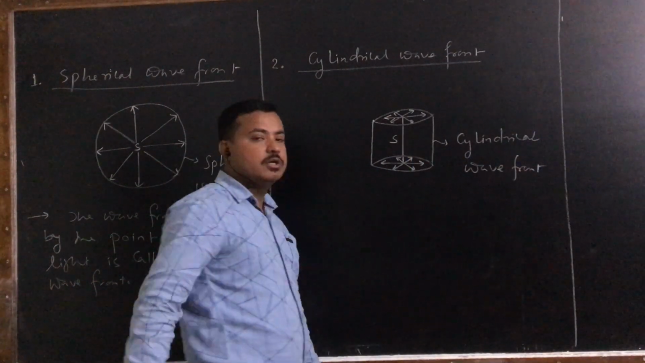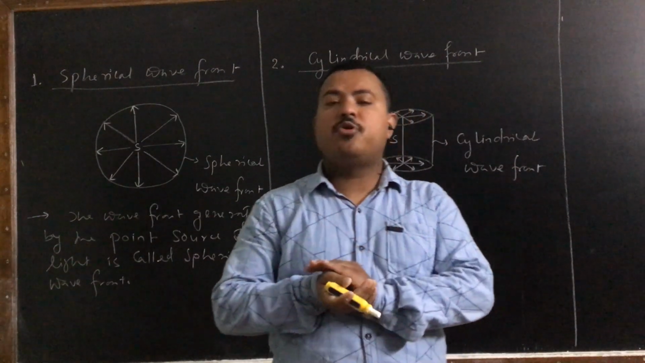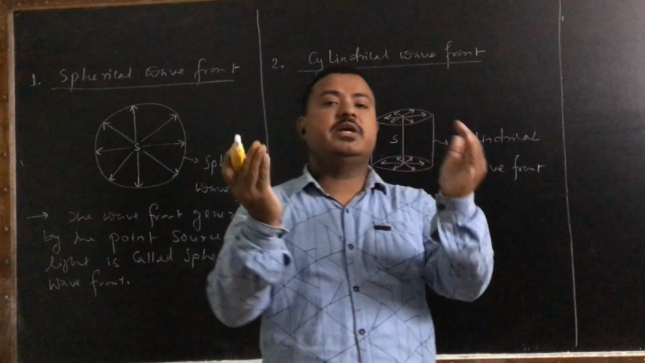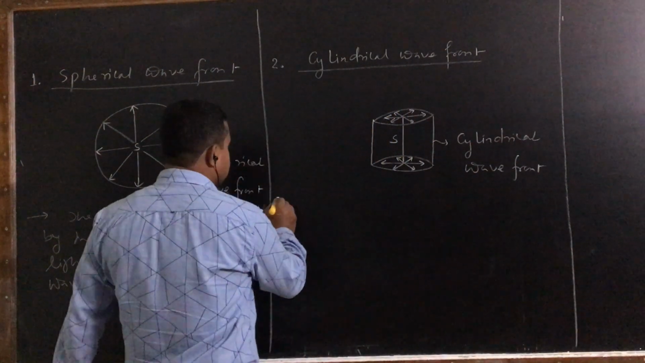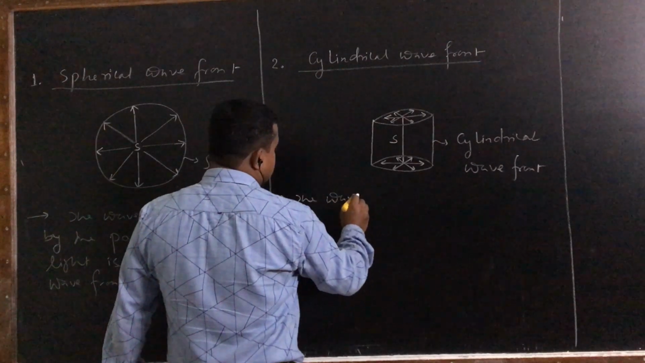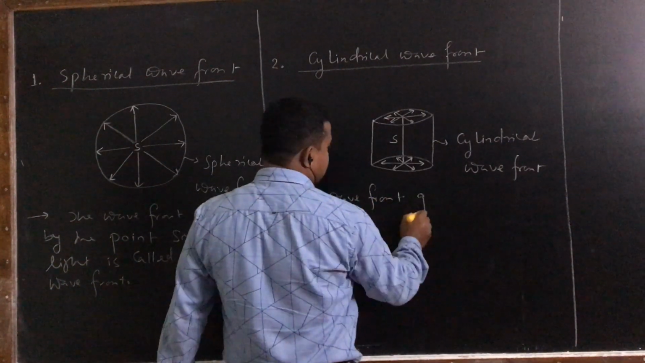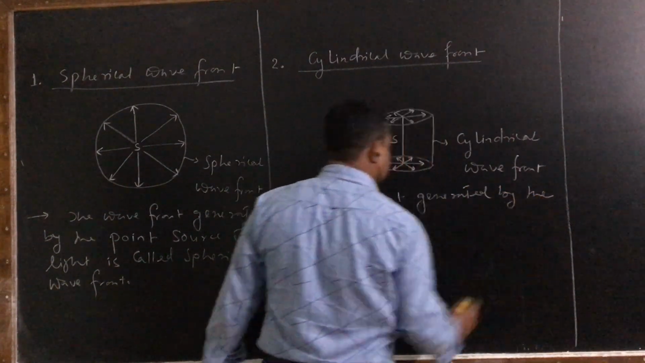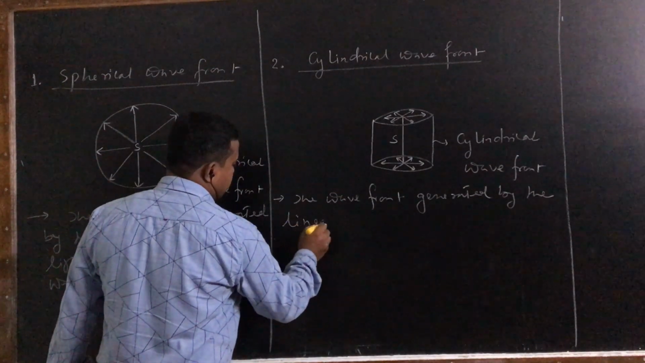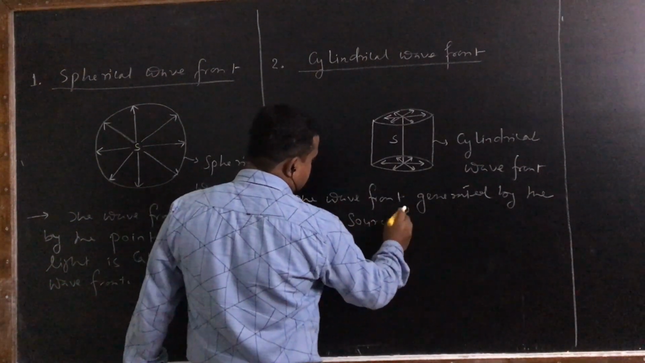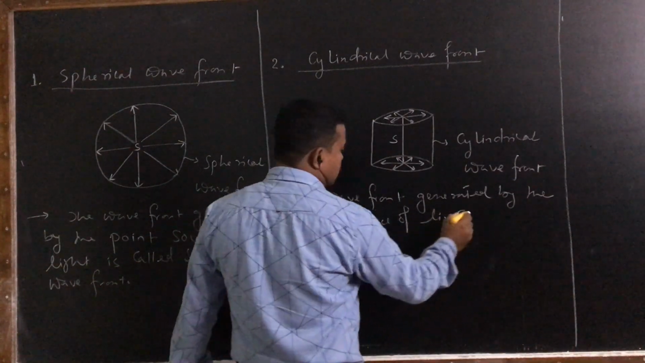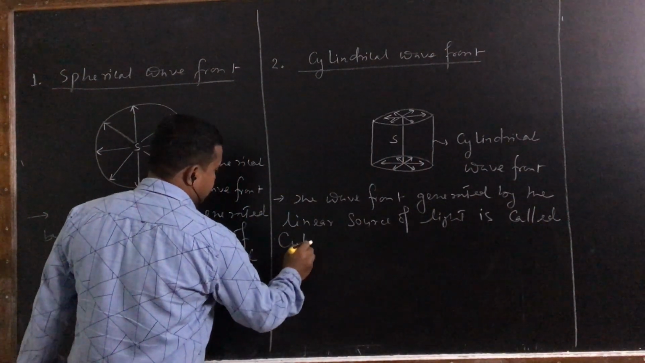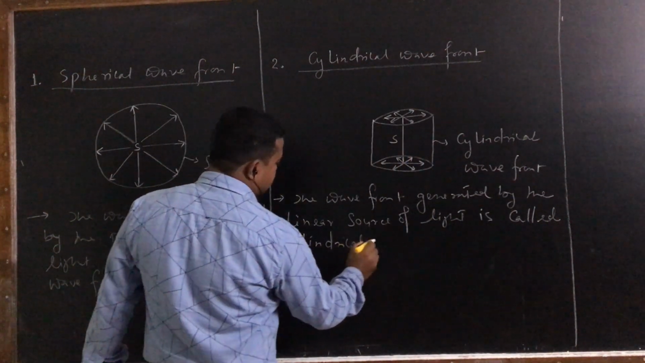So this is cylindrical wavefront. We have seen that if the source is point, the wavefront generated is spherical. If the source is linear, the wavefront generated is cylindrical. So you can say that the wavefront generated by the linear source of light is called cylindrical wavefront.